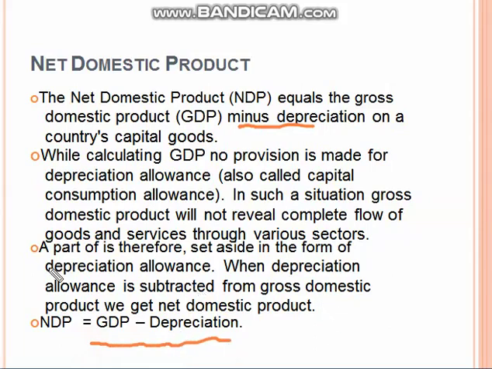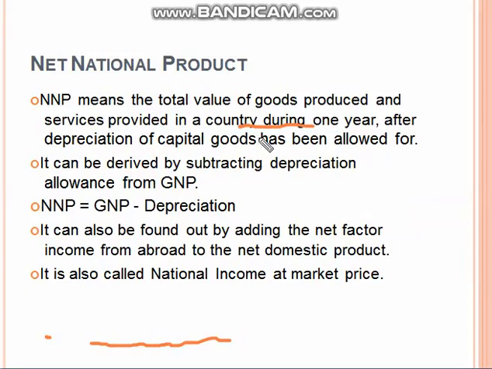What is the basic meaning of GDP? GDP is equal to one year's income of all the people, then we minus depreciation for NDP. NNP, net national product, GDP, NDP. Now the third indicator is net national product, NNP.